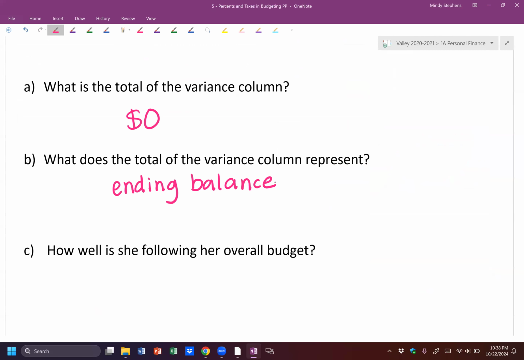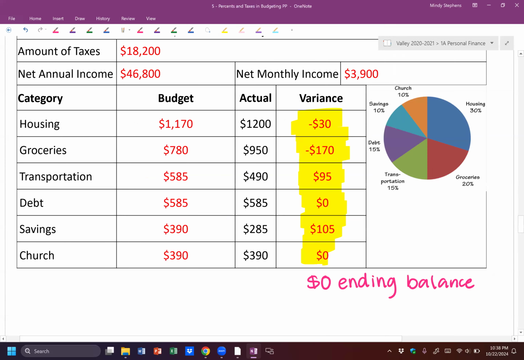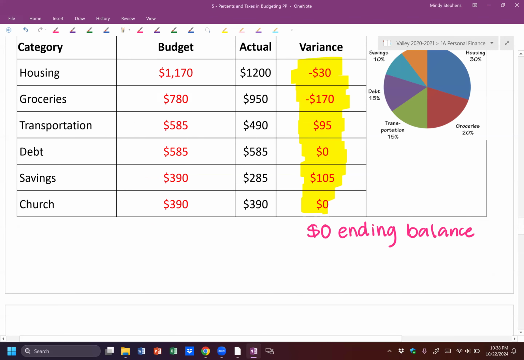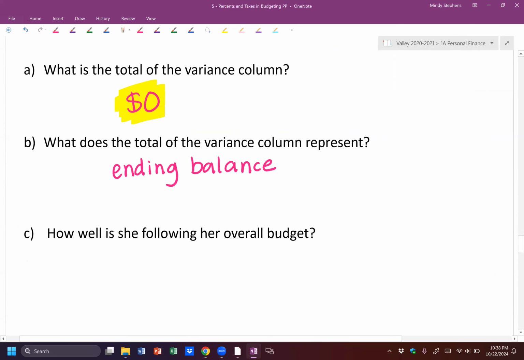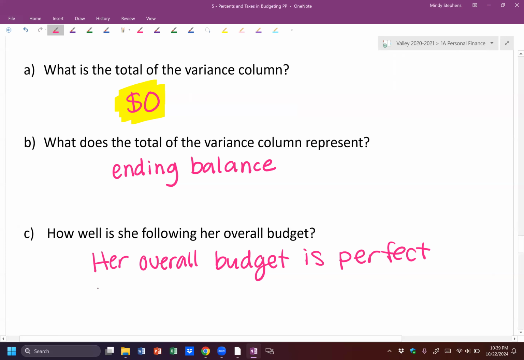Part C says, how well is she following her overall budget? So we're not going to look at individual categories. If we just look at this number, I'm going to ignore the variance numbers, even though we have some that are high and low. If I just want to look at my overall budget and know how well she followed it, this one means that her budget is perfect, essentially. So her overall budget is perfect because her ending balance is 0.